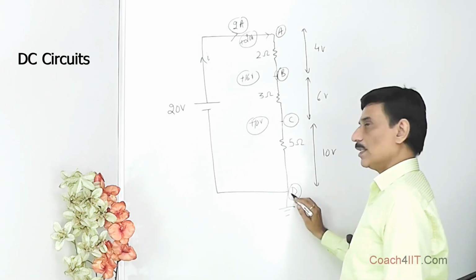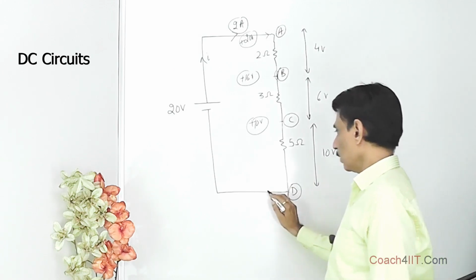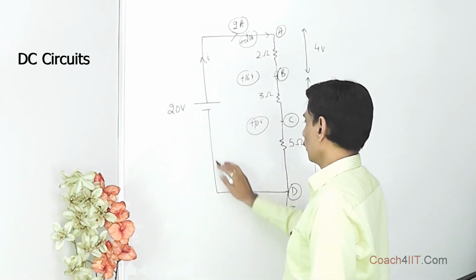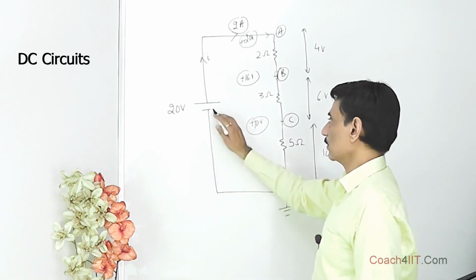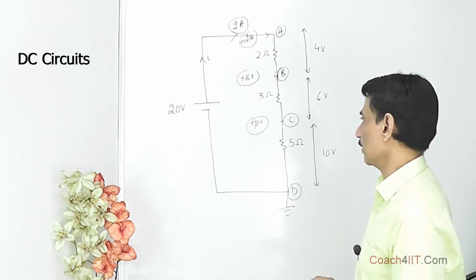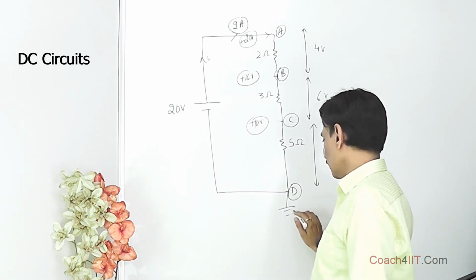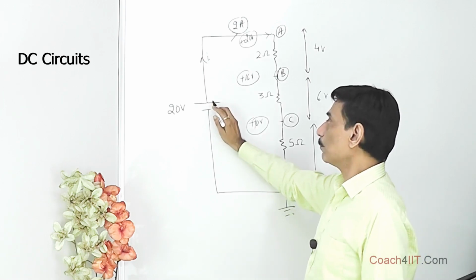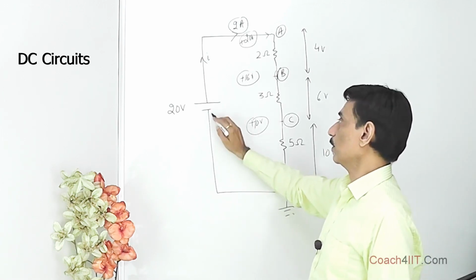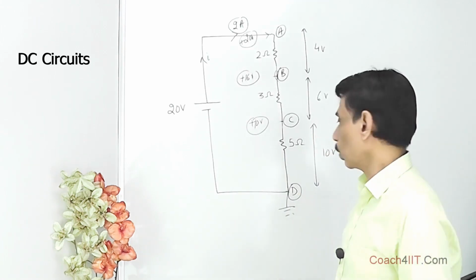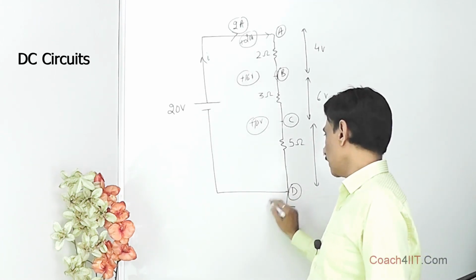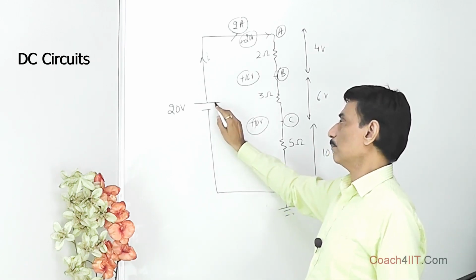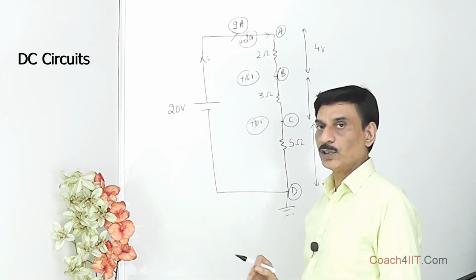So if the network is earthed over here, be it over here, be it anywhere, because this is a conducting wire from here to here to here, all the points are at the same potential because this is a perfect conductor. If we say this is earth, this is at 0 volt, then certainly the negative terminal is also at 0 volt, and the absolute potential of the positive terminal will be plus 20 volt because 20 volt is the potential difference between the two terminals of the battery. So anything you can say is earth, this will be at 0 volt and this positive terminal will be at an absolute potential of 20 volt.